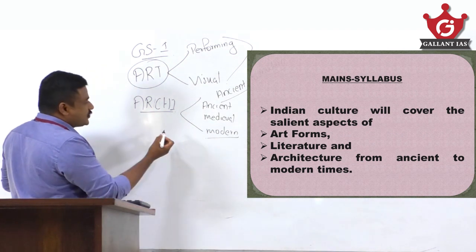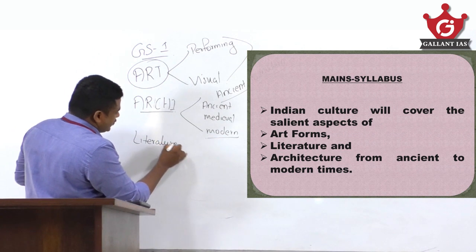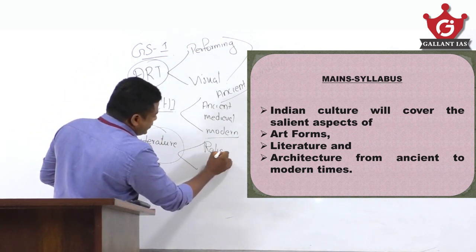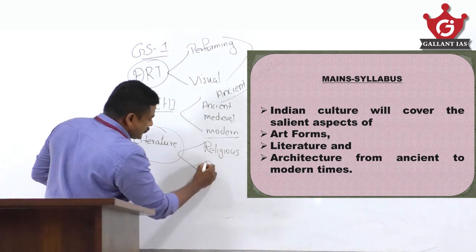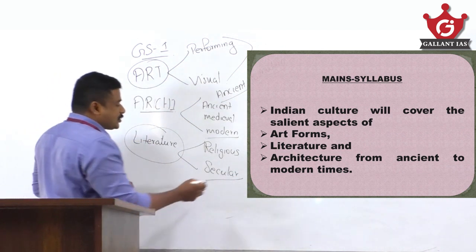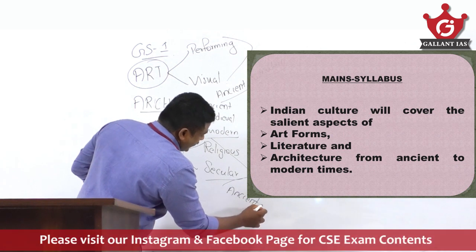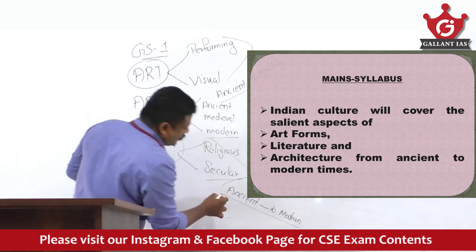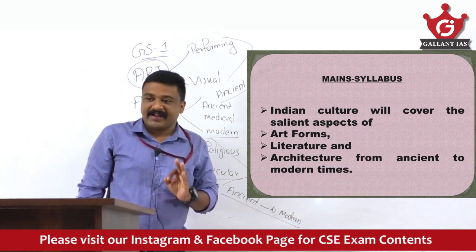Then there is literature, of course: religious literature and secular literature, also covering ancient to modern.